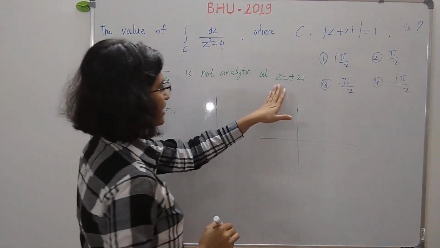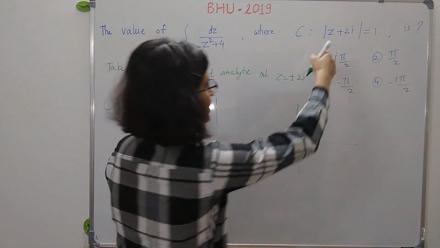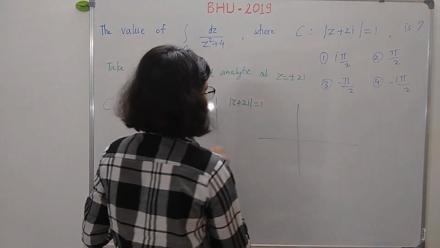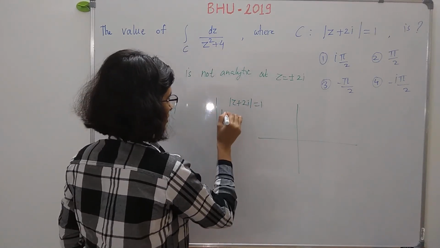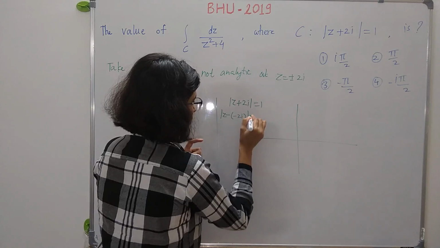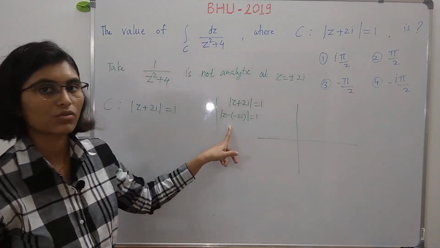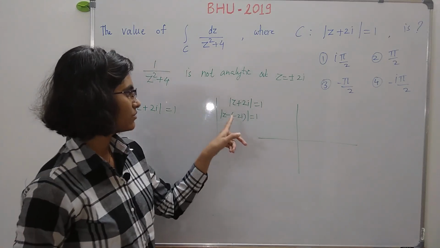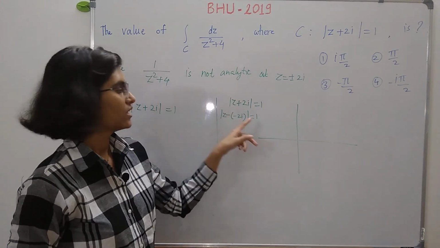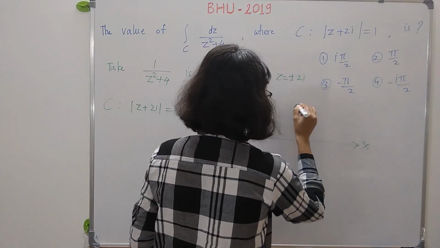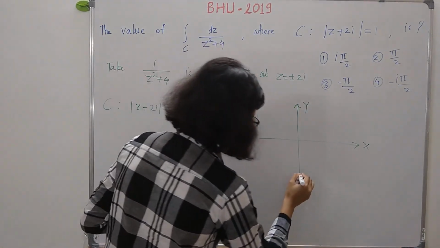So mod of z plus 2i is equal to 1 means it is a circle. Now we can write this as mod of z minus of minus 2i is equal to 1. So in the previous question I have said that this is a circle with center at minus 2i and radius 1. So this is x, this is y, and now just look at this.